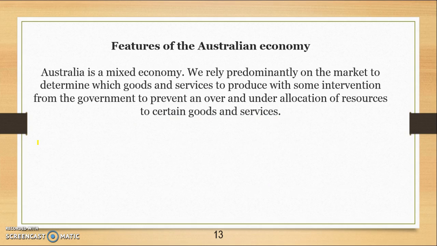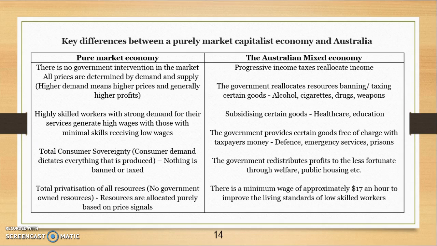We rely predominantly on the market, so demand and supply, with some government intervention to prevent over and under allocation of some resources. So if you look at a pure market economy, there's no government intervention in the market. All prices are determined by demand and supply. Things that are in higher demand receive higher profits, and resources will flow into those areas. Highly skilled workers would get paid high wages, and low-skilled workers would receive low wages. And everything that is produced would be dictated by consumers.